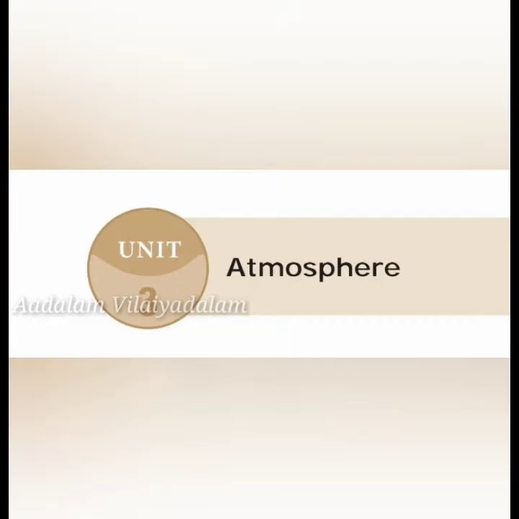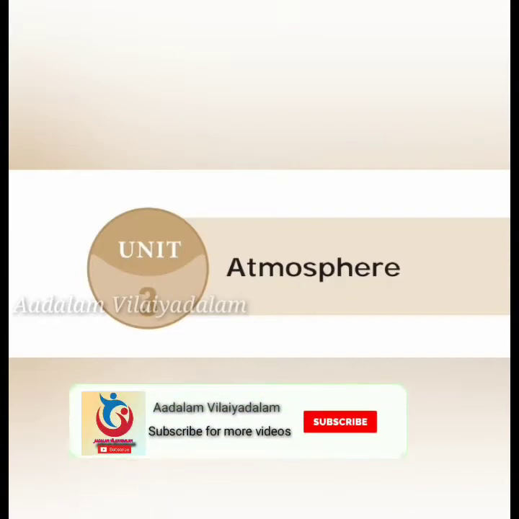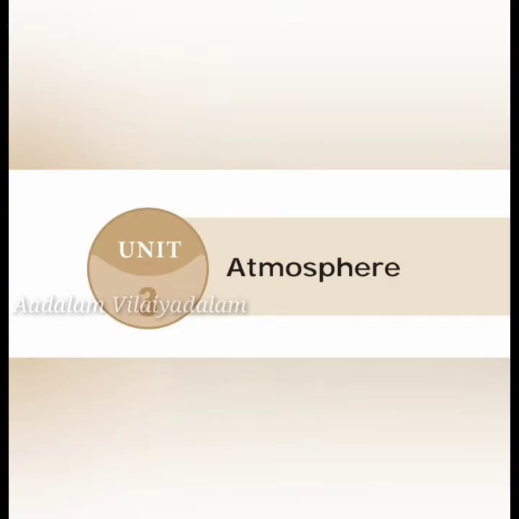So we'll see about the composition of atmosphere. What all things are composed in the atmosphere. Atmosphere is a mixture of gases, water vapor and dust particles in different proportions. In that, nitrogen is 78% and oxygen is 21%. So these are the permanent gases, and the remaining 1% is composed of argon, carbon dioxide, neon, ozone, helium, krypton, water vapor, methane. So all these are the other particles present in the atmosphere.